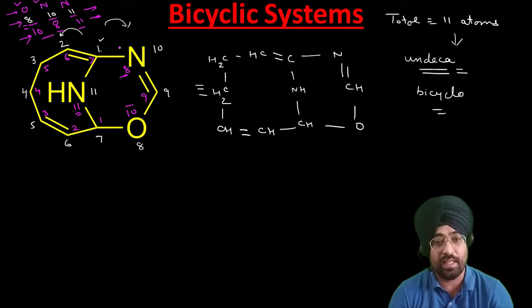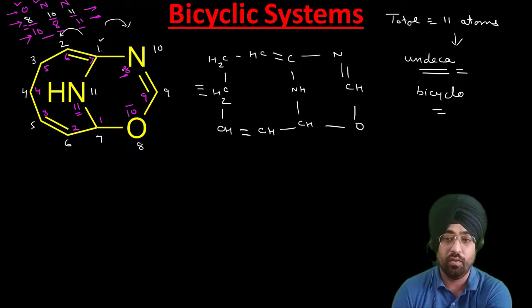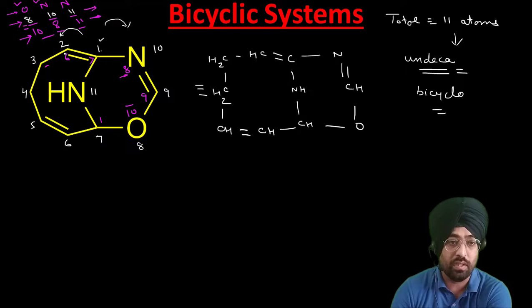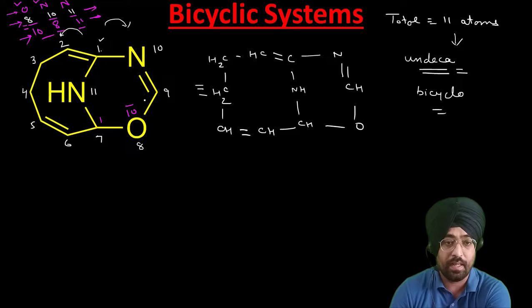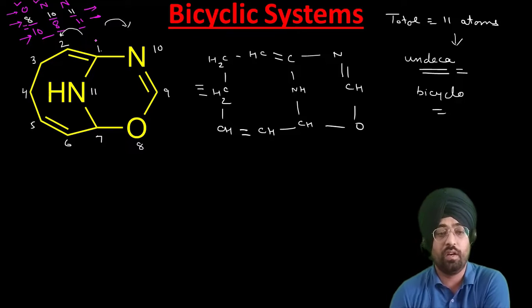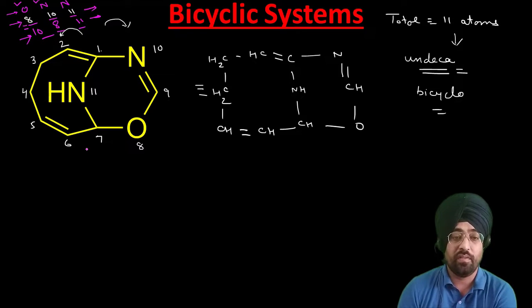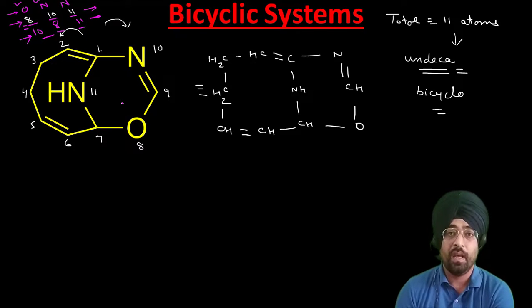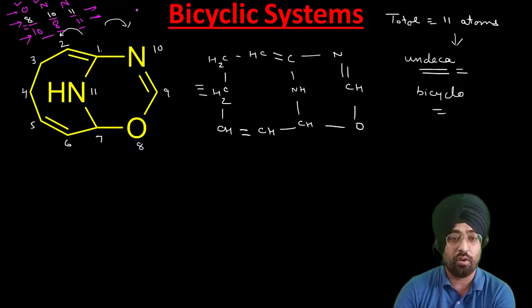So what I will do, I will erase this purple colored numbering because it is incorrect, so you don't get confused. I just did this in order to make you understand the rule, how we have to do the numbering. Now this is the correct numbering, 1 2 3. Now we have to give the name. First we have to specify the heteroatoms alphabetically. Now it's oxygen and nitrogen; for oxygen we use oxa, for nitrogen we use aza.